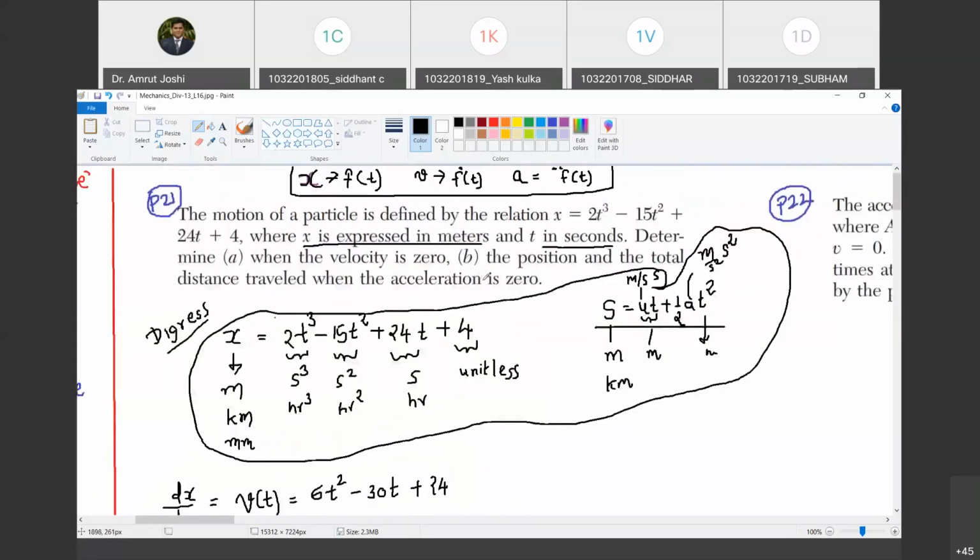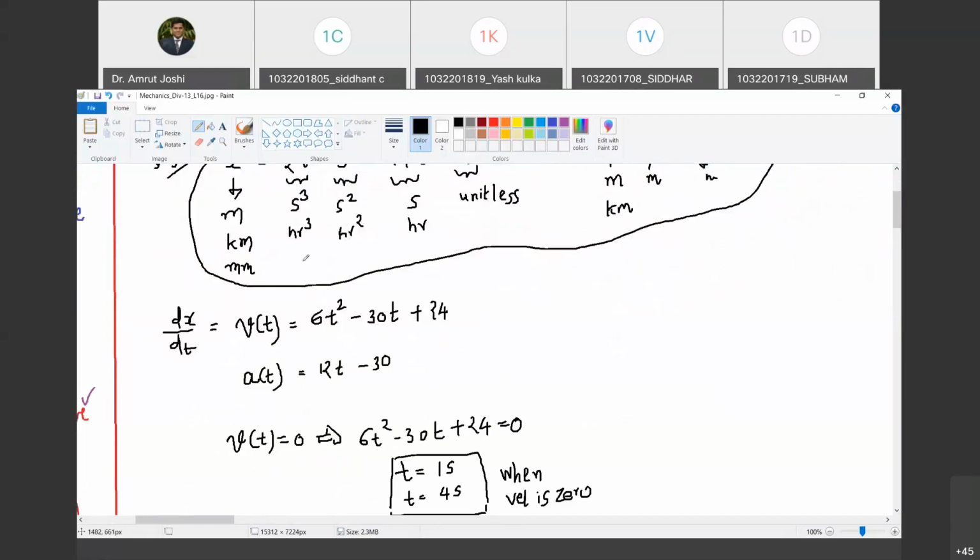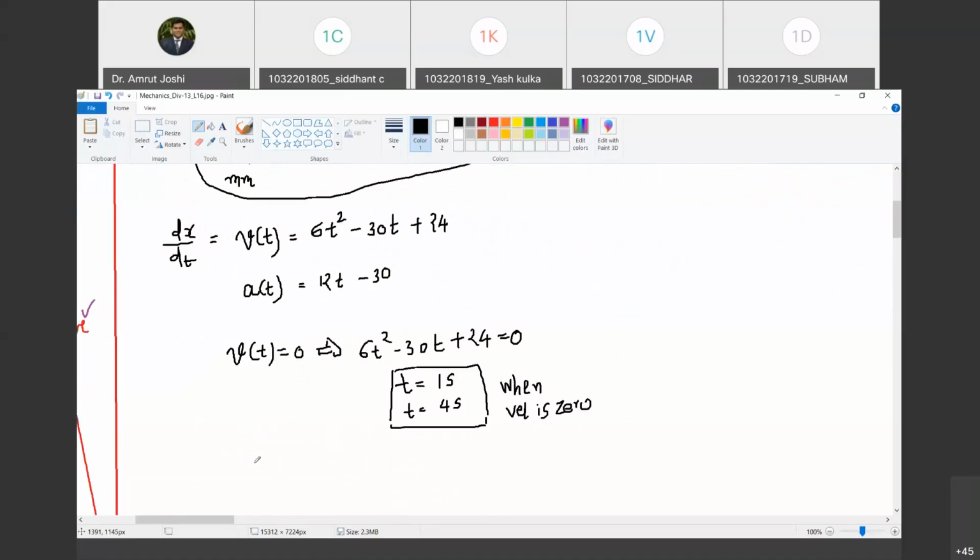Now what about the second question? What is the position and the total distance traveled when the acceleration is 0? Are you with me? Yes, sir. So what do we have to calculate first? When is the acceleration 0? That is the thing that we have to calculate first. Do you agree with me? Yes, sir.